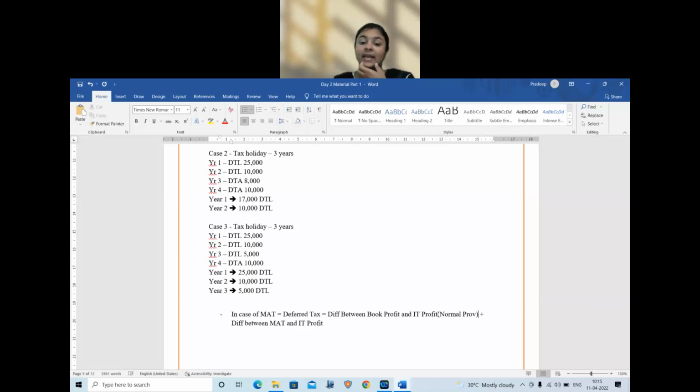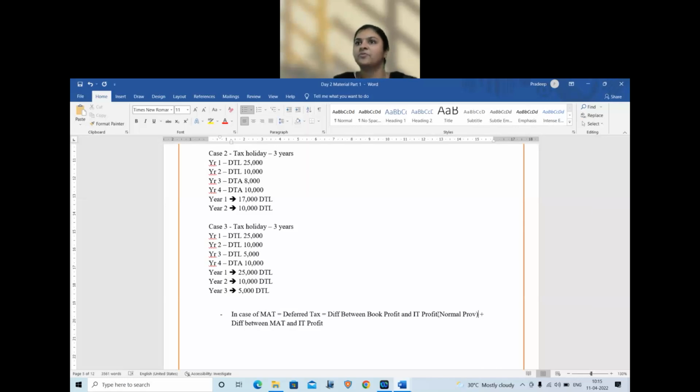So in that case, for deferred tax, there are two benefits available. Normal book profit and income tax only we will consider. So that is the normal deferred tax. Additionally, we also have a gap between income tax profit and MAT. That gap also will get accounted for deferred tax. That gap also we need to consider for the deferred tax calculation in the books. Okay.